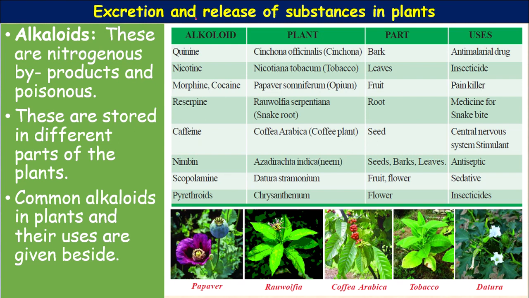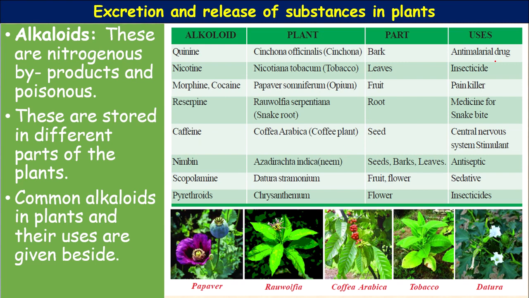Here, quinine is produced from the plant Cinchona officinalis, also called cinchona. The part from which it is extracted is the bark. The bark of cinchona produces quinine, which can be used as an anti-malarial drug. Recently quinine was also used initially for corona.